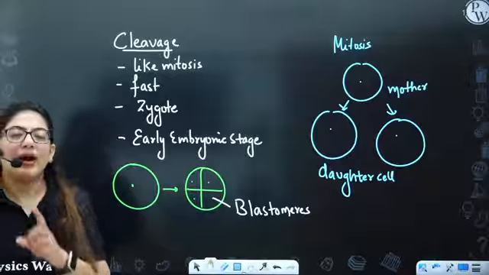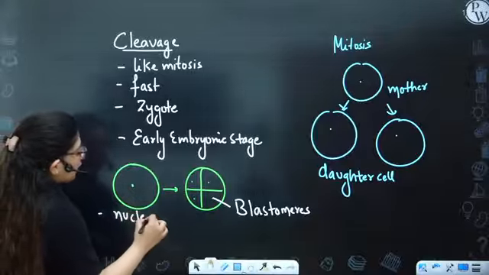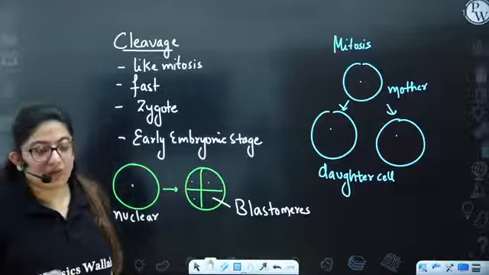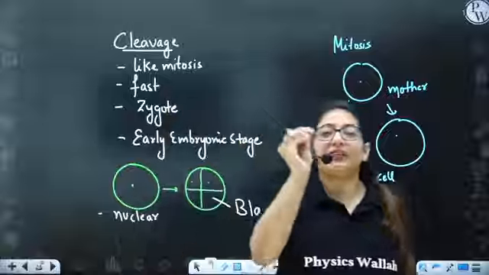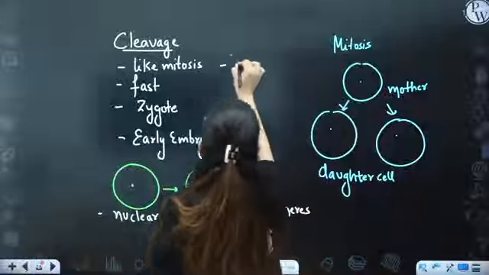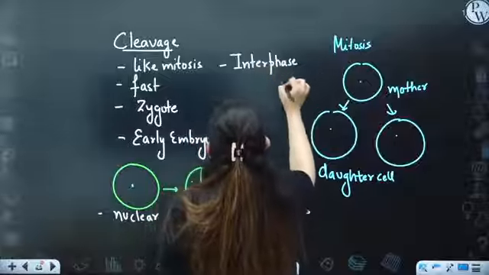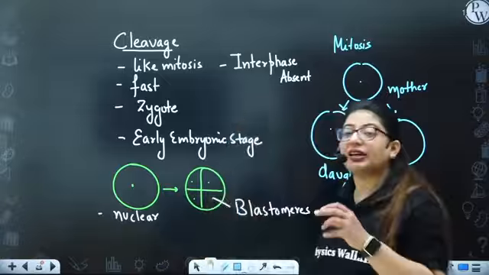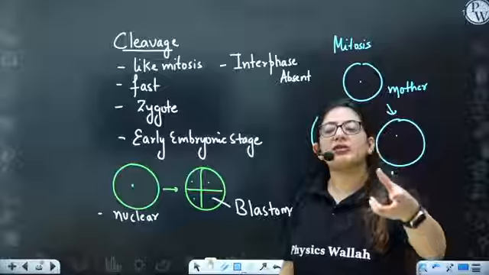Now why does this happen? The reason is that the nuclear material is dividing more, but the cytoplasm is not increasing, because interphase is absent in cleavage. Interphase, if present, produces a lot of cytoplasm. So the division is happening, but the cytoplasm is not increasing.